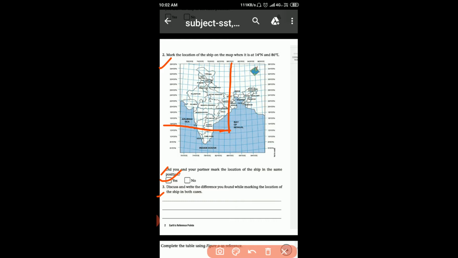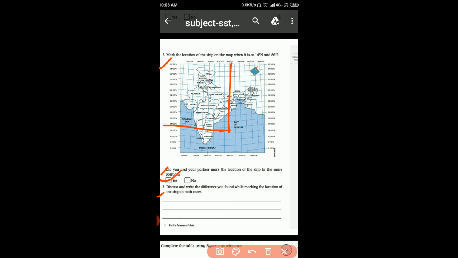So students, our answer is, in the first case we have little confusion to identify the right location because we don't have any clues to identify. While in the second case we have a guideline to mark the right location. So we have identified the location very easily with our partner.